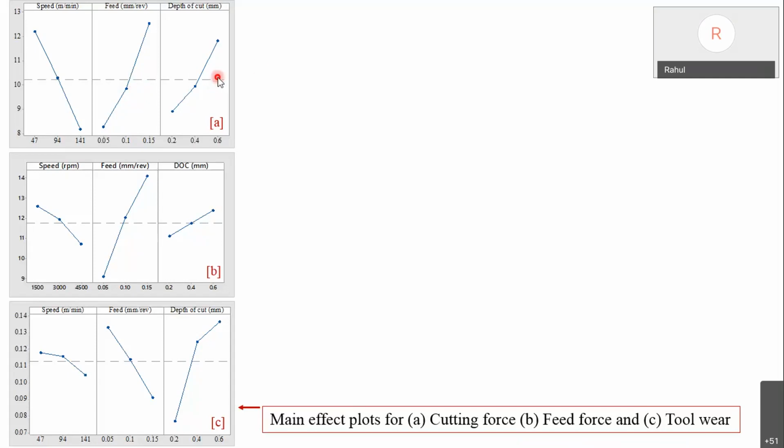Again, depth of cut is the same: forces increase with increase in depth of cut, as we are feeding more material. But again in some cases, in difficult-to-cut metals, if we increase depth to some extent, it reduces the forces. The reason is that at a particular depth, due to the initial cut, whatever interface heat is there causes thermal hardening of the surface, or that white layer is going to form.